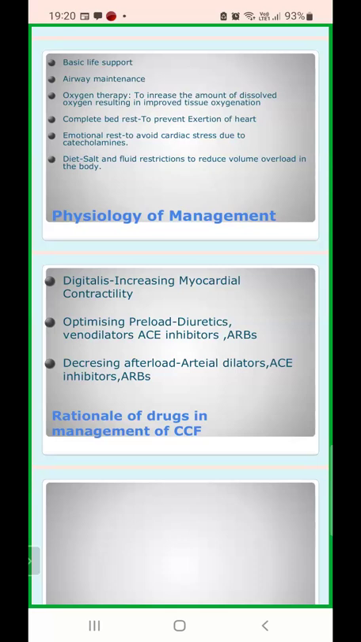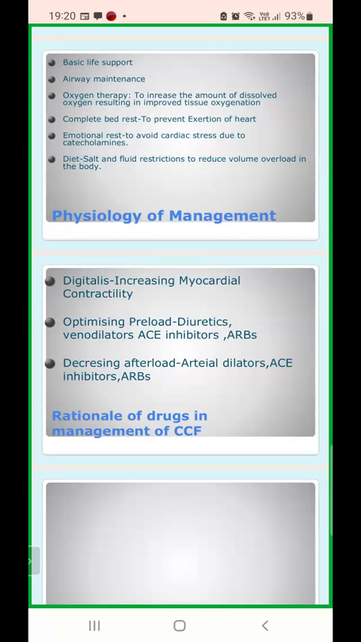Diuretics are going to reduce the fluid volume. They are going to cause diuresis. So that's how they bring the fluid overload down. And venodilators, we would like to dilate the veins so that the pressure could be reduced.